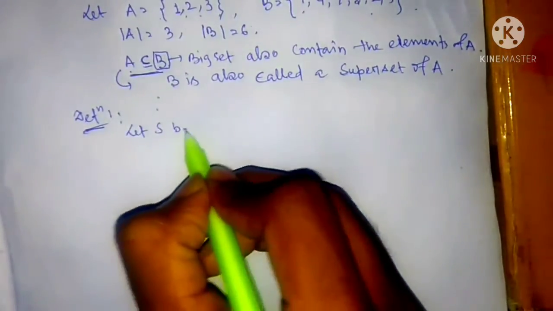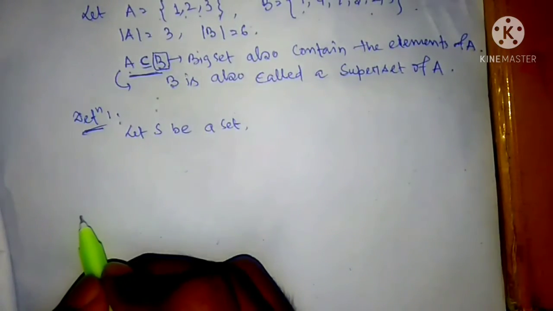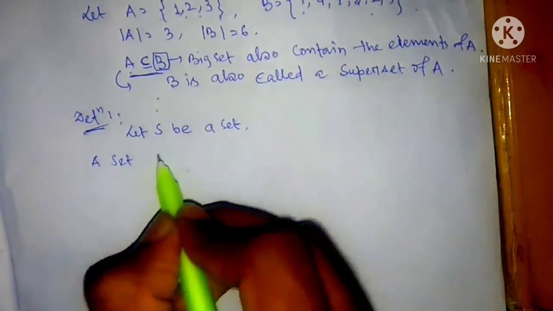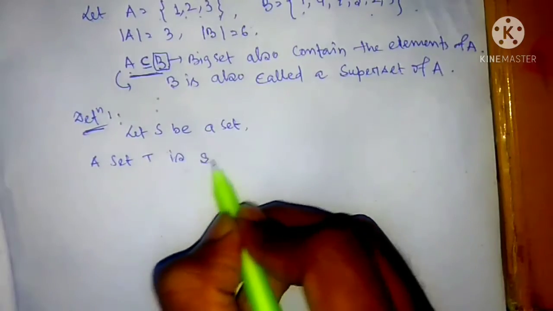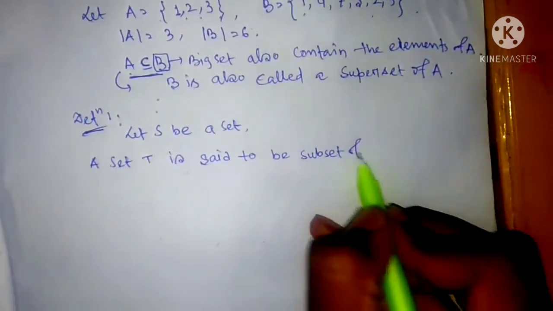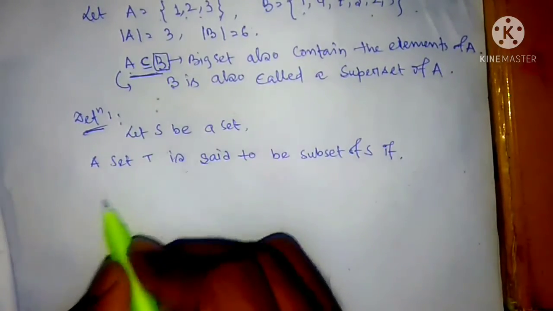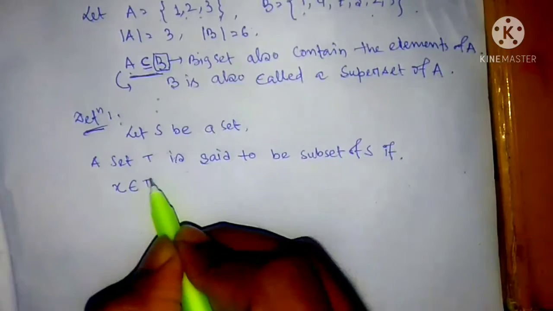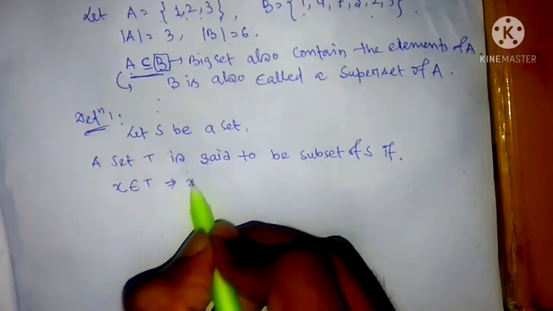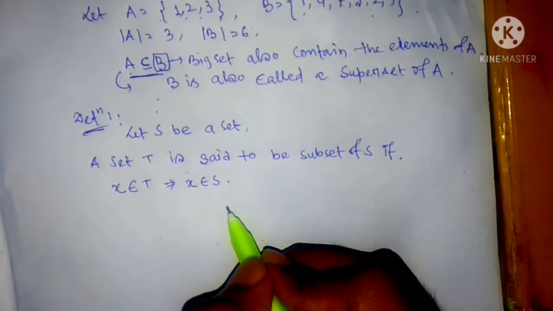Let S be a set. A set T is said to be a subset of S if an element x belongs to T, that implies x belongs to S. This is the particular definition.